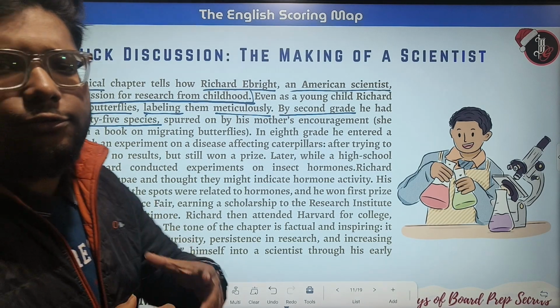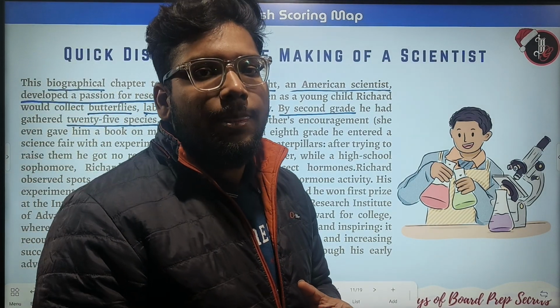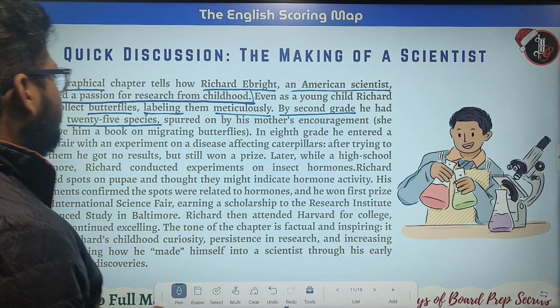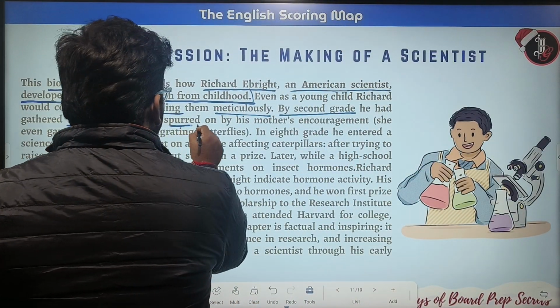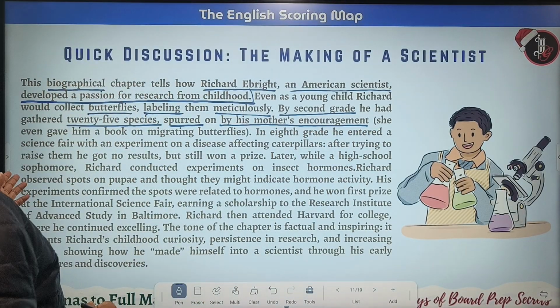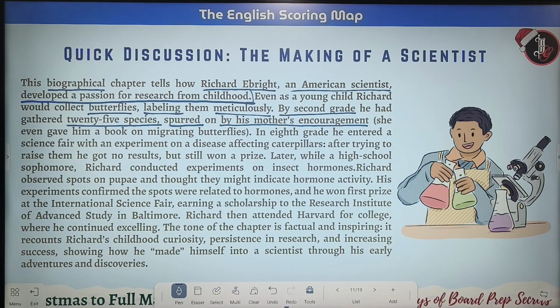His mother used to encourage him a lot in his research work, and she even gave him a book on migrating butterflies.